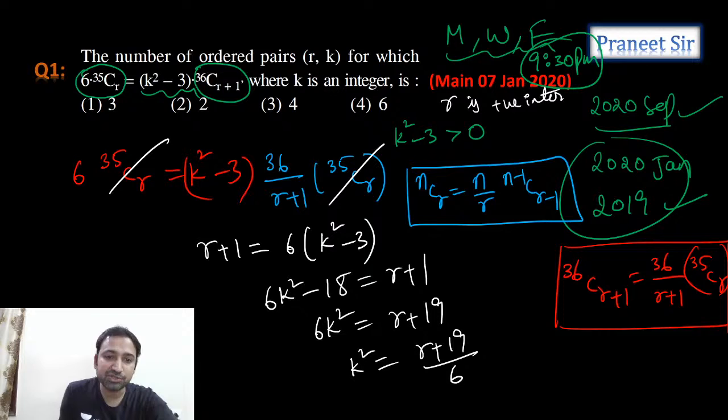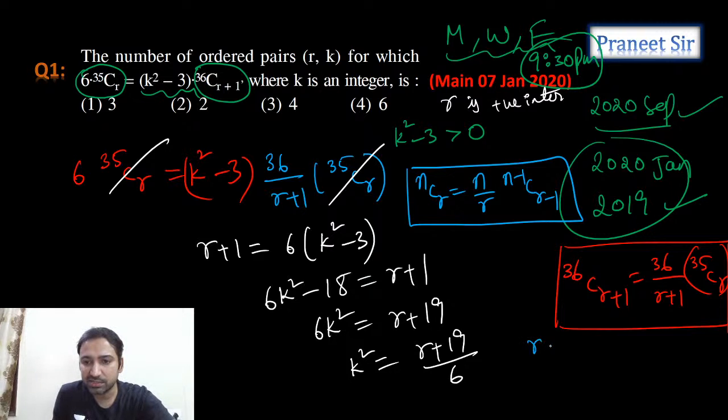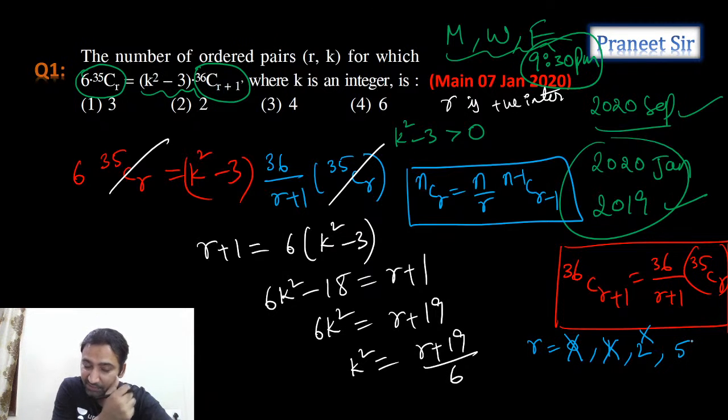R value, we need to substitute R value because R is an integer. So if you substitute different values, R is equal to 0, we can't take it. 1, we can't take it. 2, we can't take it. What about 3? 3 we can't take it. 4, 5. 5, can we take it? So guys, can we take 5? Yes, we can take 5. Perfect. So 5 is fine. R is equal to 5 is fine.